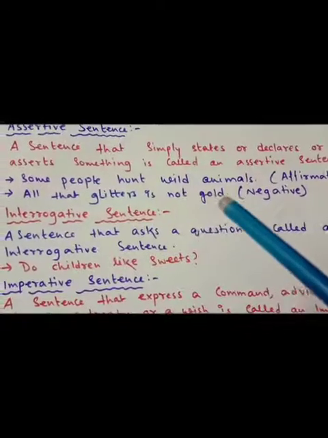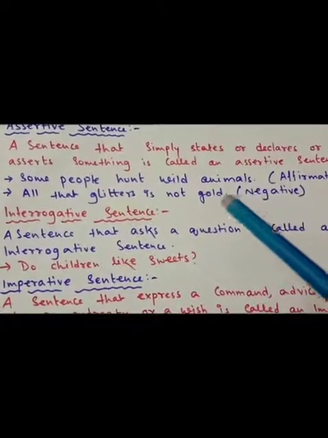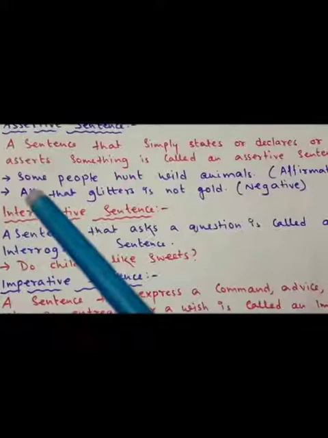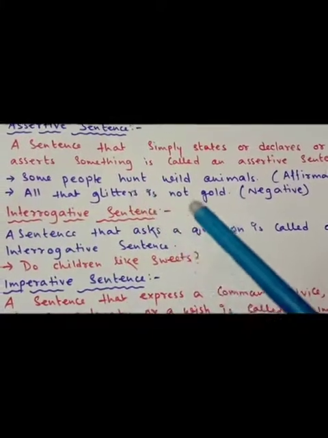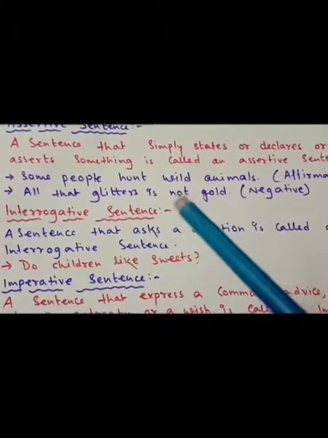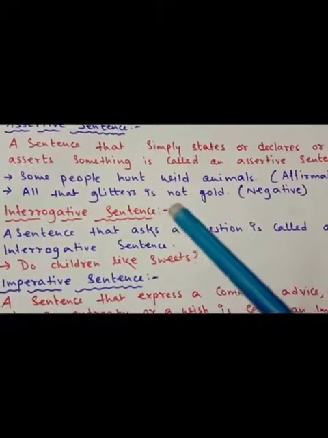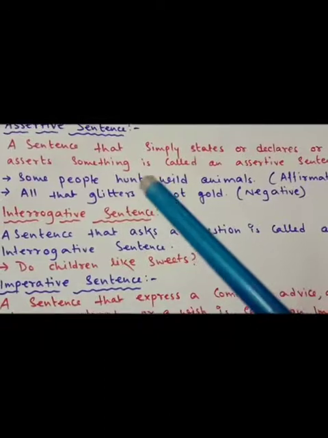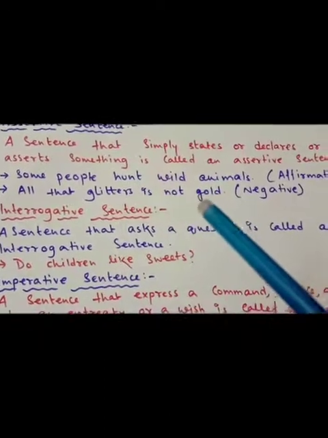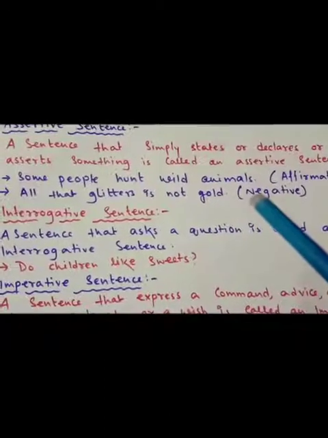But in the second sentence, you can see I have written a negative one. Why? Because "All that glitters is not gold." If you get words like not, no, never, neither in an assertive sentence, then definitely it will be a negative sentence.